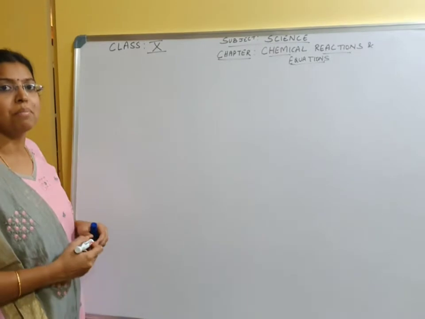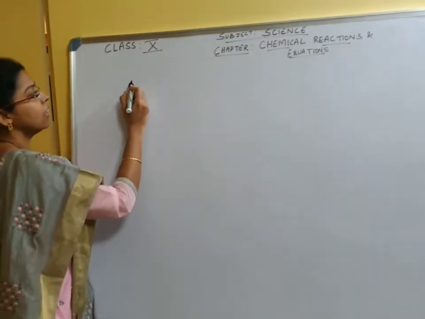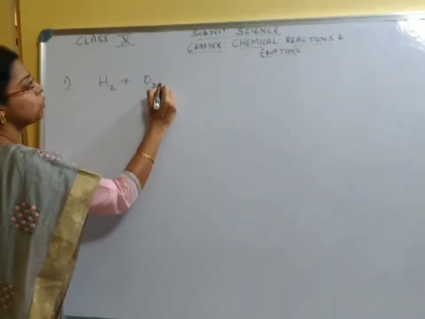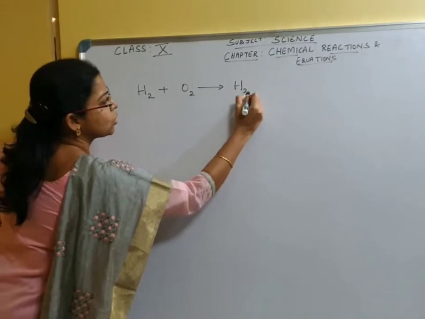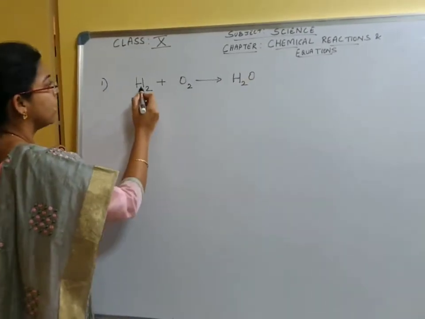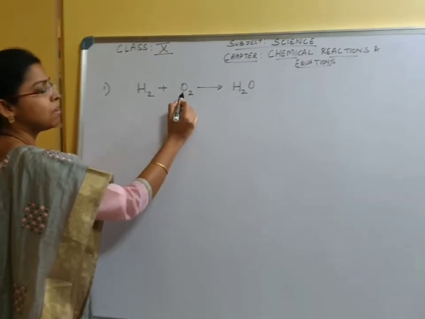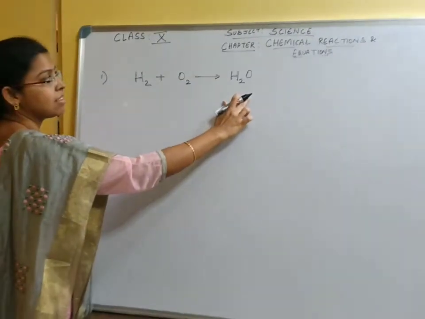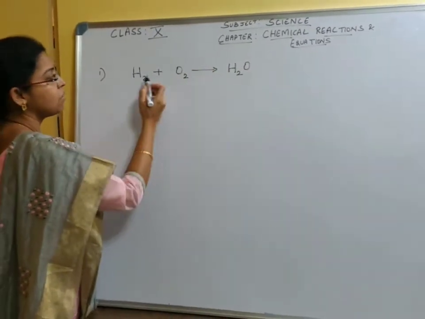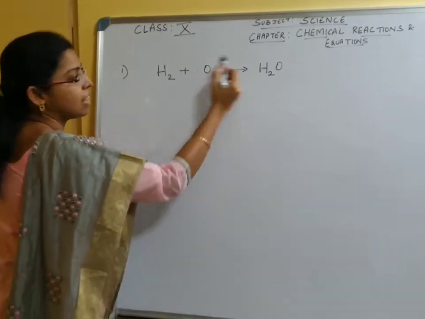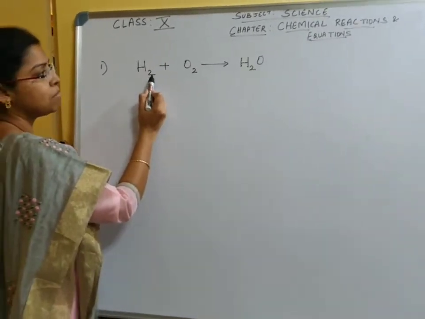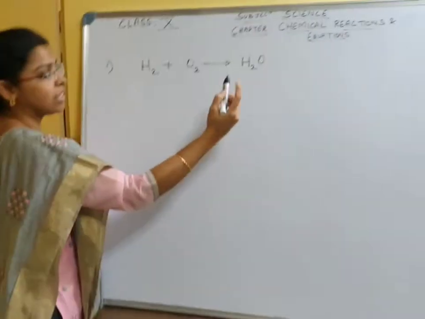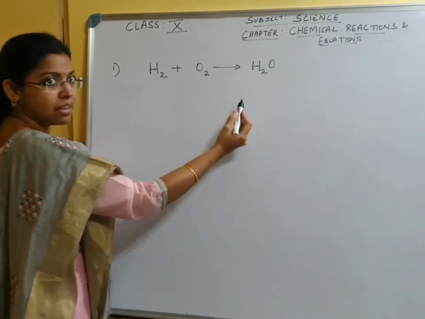So we will see how to balance a chemical equation. Example: H2 plus O2 gives you H2O. Hydrogen plus oxygen gives you water. This is in the skeletal form. That is, it is not balanced. How do we say it is not balanced? Because we compare each and every element from the reactant and the product. Hydrogen, when we compare, is 2 atoms in the reactant, and in the product it is 2 atoms. The reactant oxygen is 2 atoms and the product oxygen is 1 atom. So it is unbalanced. So we need to balance this equation.